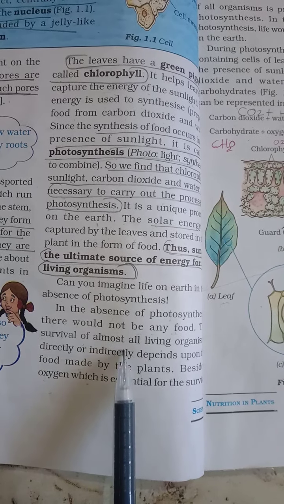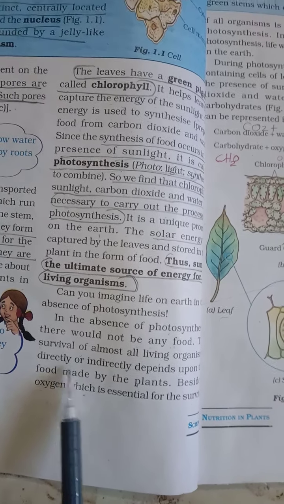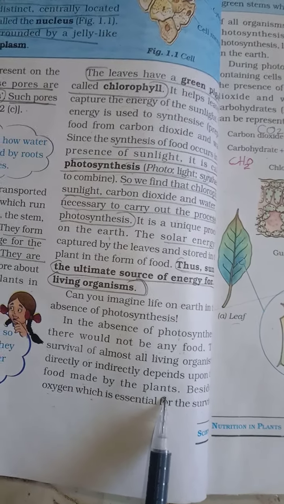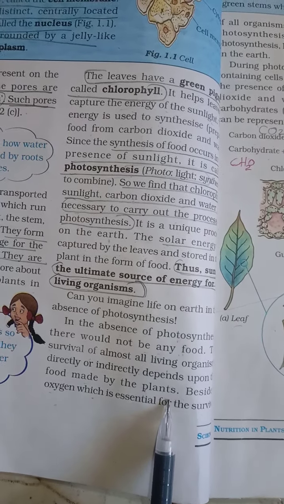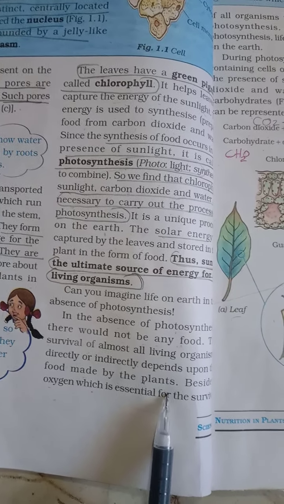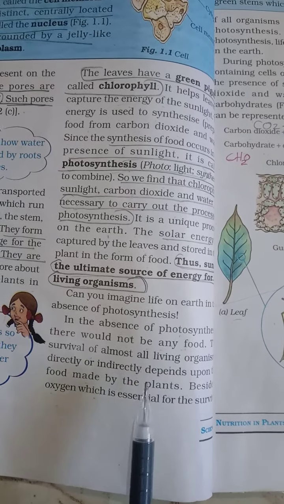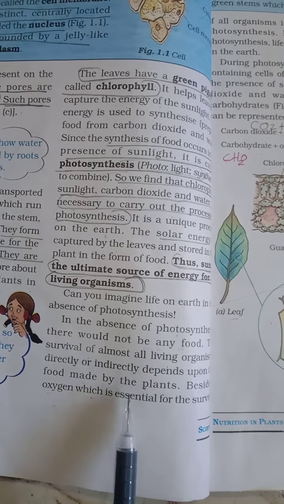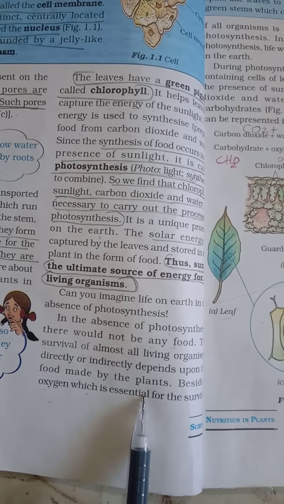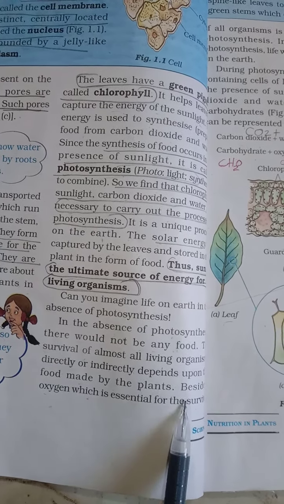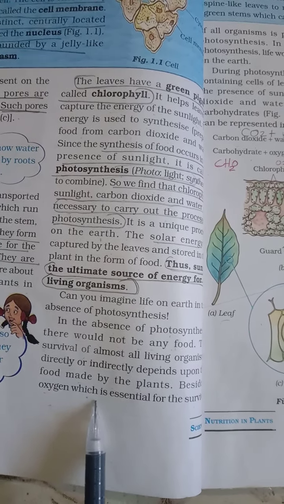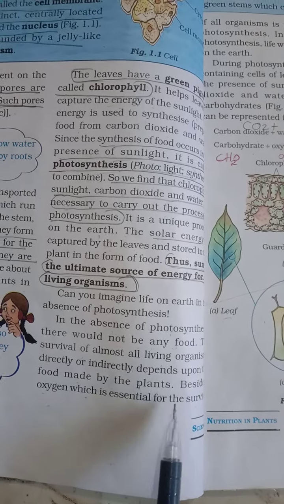The survival of almost all living organisms, directly or indirectly, depends on the food made by the plant. We all know that all living organisms directly or indirectly depend on the plant. So, we need plants for our survival. Besides plants, what is essential for our survival? Oxygen. We can say that plants and oxygen are both essential for living organisms.